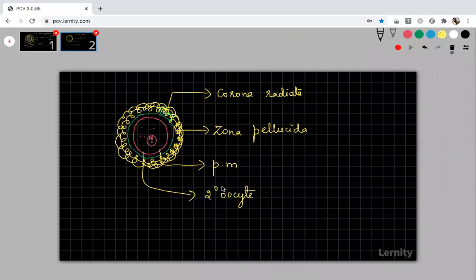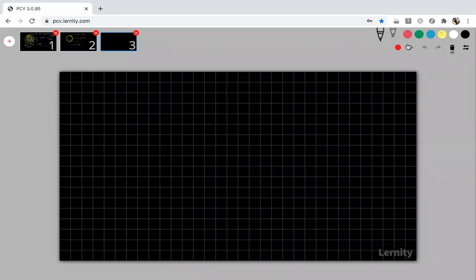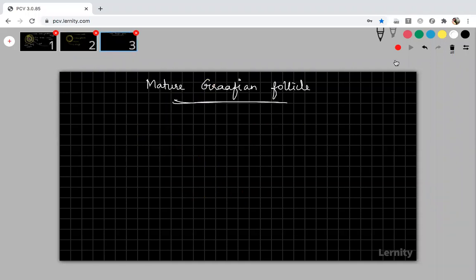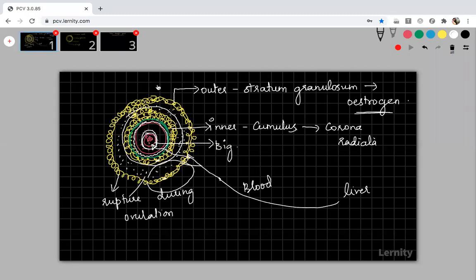So this will be the complete part, and I will show you the mature Graafian follicle. This will completely come out. You can draw this diagram: the structure of the mature Graafian follicle, how it looks when the Graafian follicle gets matured. I will draw the entire diagram, please draw it. These two you need not draw, because we already discussed them yesterday. You want to know the structure of the complete mature Graafian follicle before rupturing, so I will draw this proper structure here.